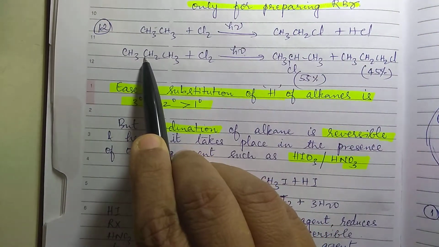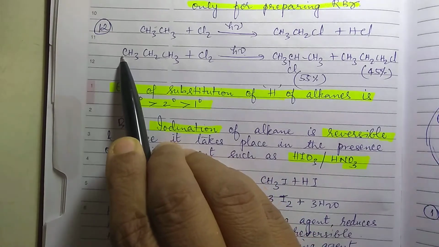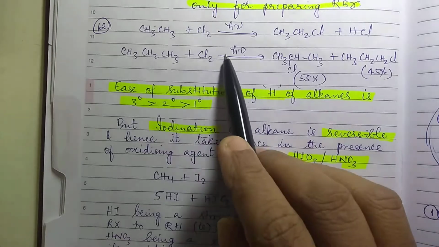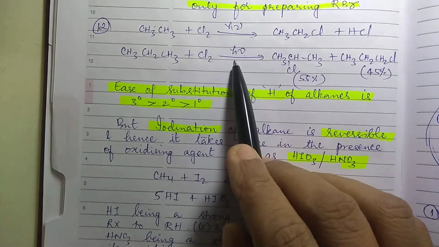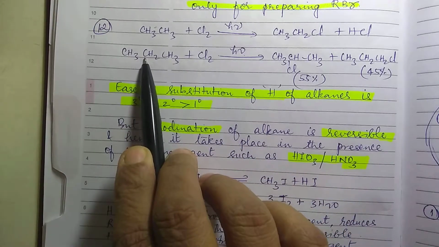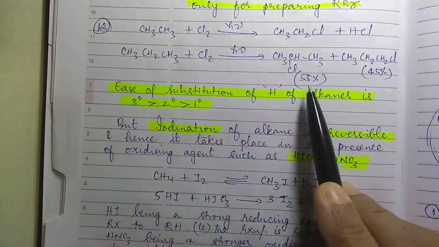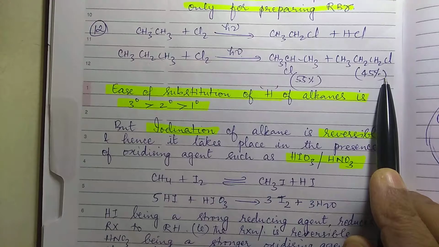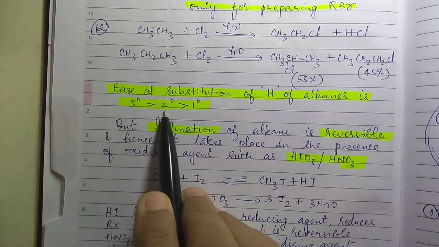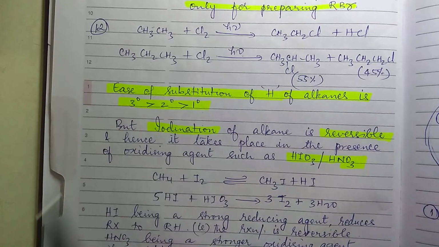See, this carbon is secondary, this carbon is primary, this carbon is also primary. When you add halogen in the presence of sunlight, the halogen will preferably go to the secondary carbon rather than the primary. You see the percentage of formation. So the ease of substitution of hydrogen of alkanes is tertiary greater than secondary greater than primary.